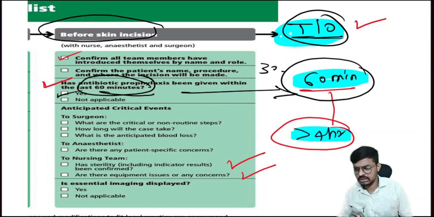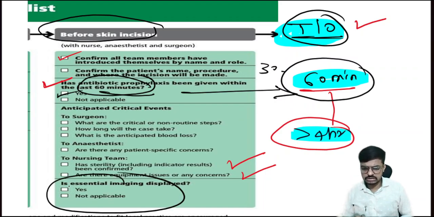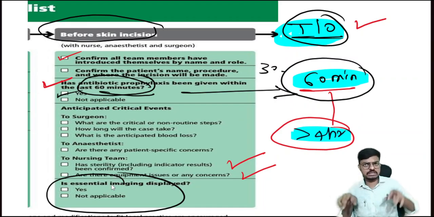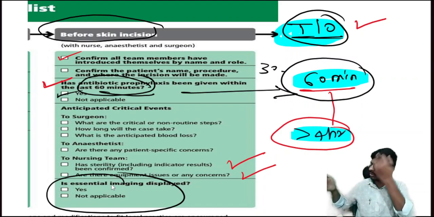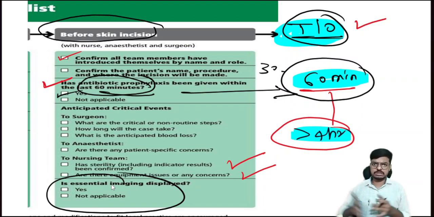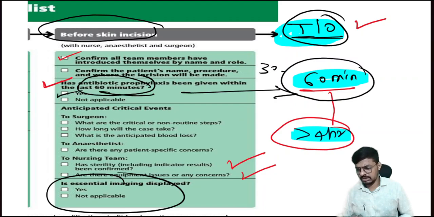And as a nursing officer, we have a role here: if the patient has any imaging, like X-ray in orthopedic surgeries, the X-ray must be displayed. Then the orthopedician will look at the X-ray and do the procedure, because he should know where the fracture actually is. In some types of laparoscopic surgery also the image should be there. So we have to display the proper image, and the surgeon should see it and operate easily. It is very, very important.